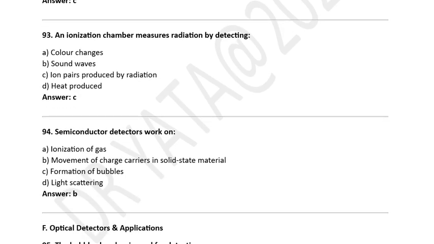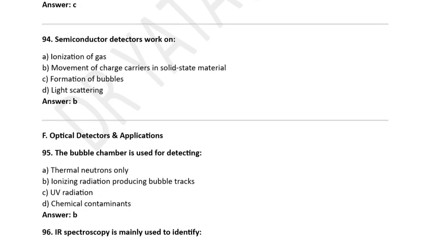An ionization chamber measures radiation by detecting A. Color changes, B. Sound waves, C. Ion pairs produced by radiation, D. Heat production. Correct option is C. Ion pairs produced by radiation.